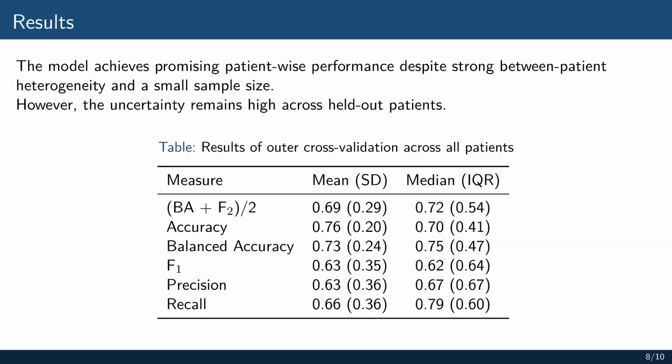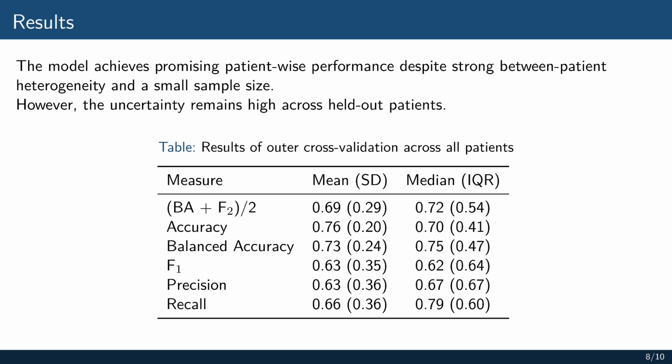The table shows the results of the outer cross-validation across held-out patients. The mean balanced accuracy is about 0.73, and the mean combined criterion, defined as the average of balanced accuracy and F2, is about 0.69. The results suggest that patient-specific acoustic deviations contain useful signal for detecting depressive or subdepressive states. At the same time, the variability across patients is high. This is visible in the standard deviations and interquartile ranges.